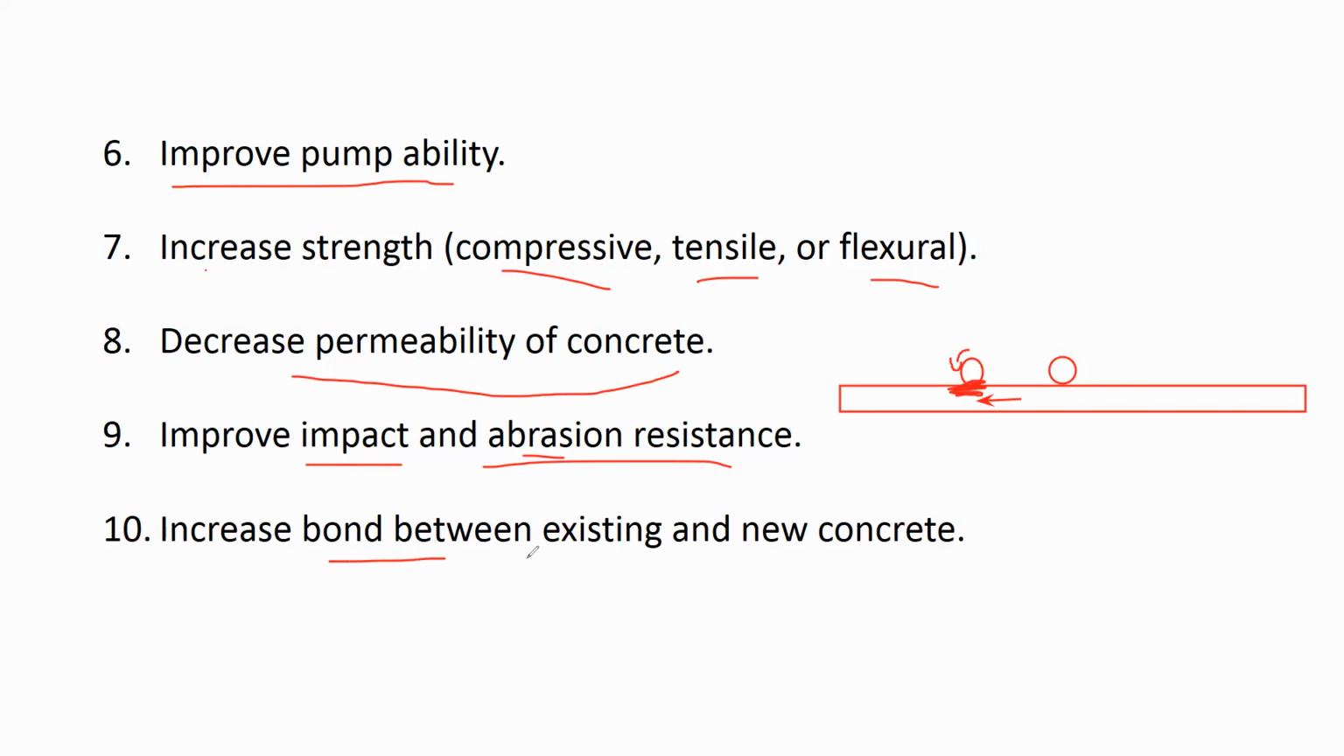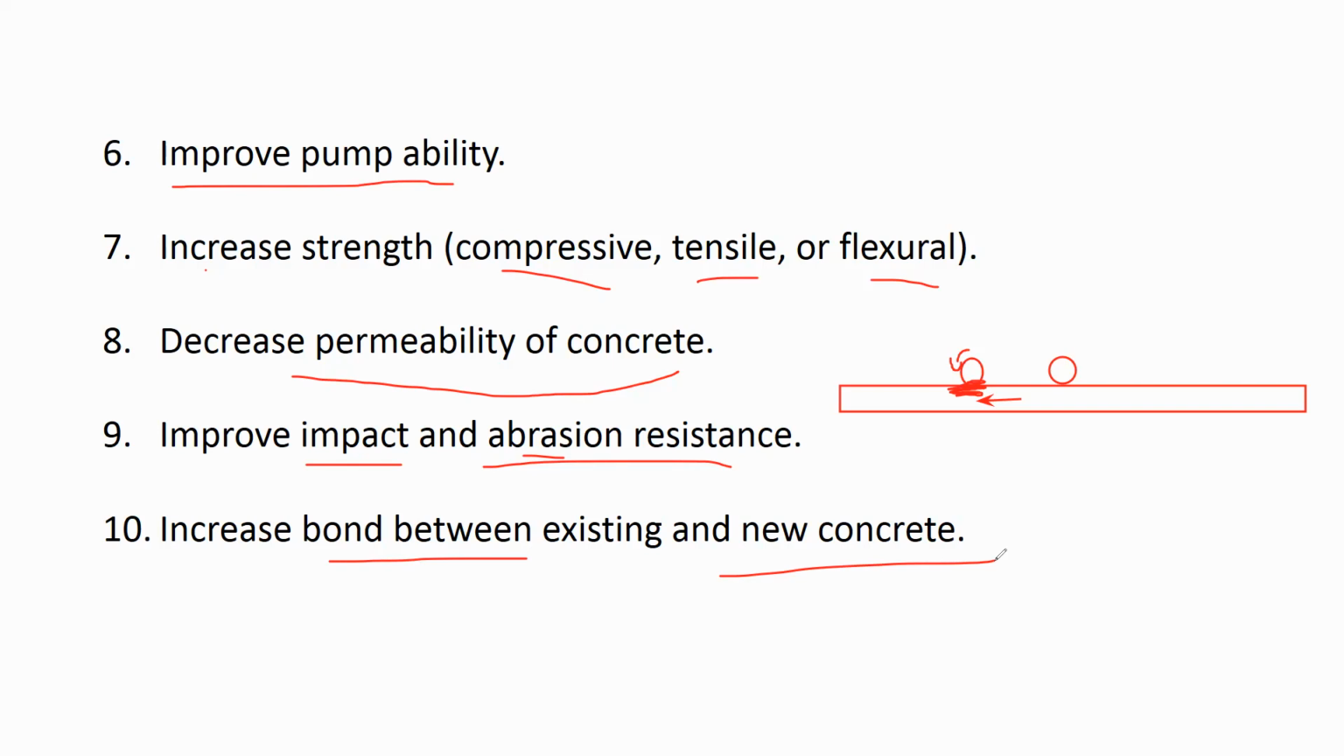it increases the bond between existing and new concrete. So if you already have an old construction to which you want to attach your new concrete structure, at that position where your old concrete structure comes in contact with the new concrete structure, you can use the admixture, which will increase the bonding between the new and old concrete. It will give a proper bonding between the new and old concrete.